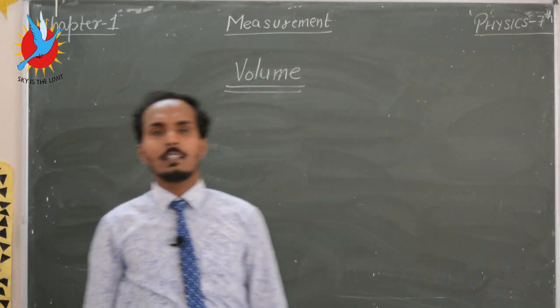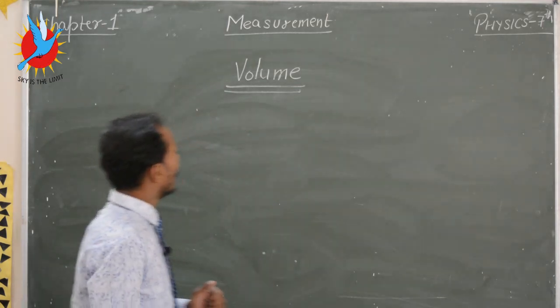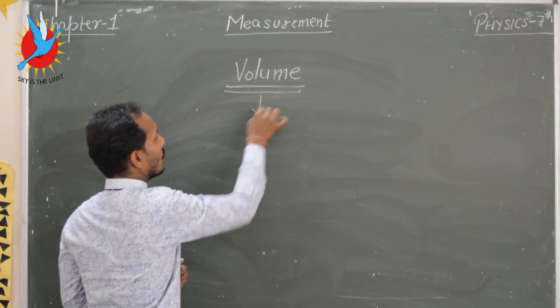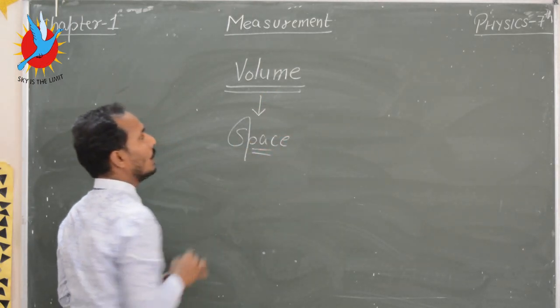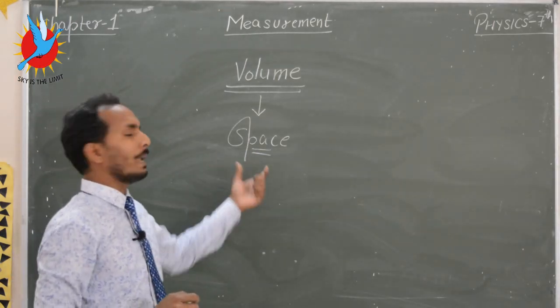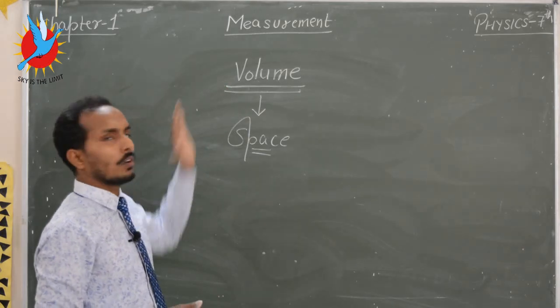The space occupied by an object is known as volume.